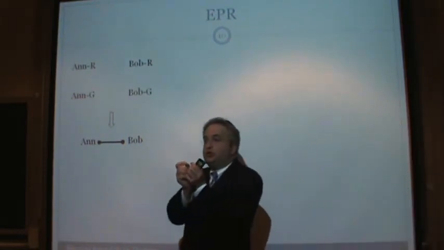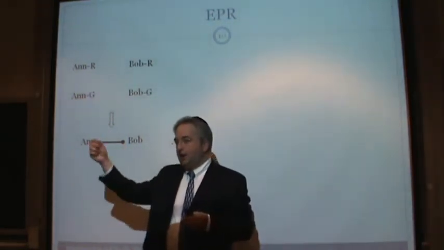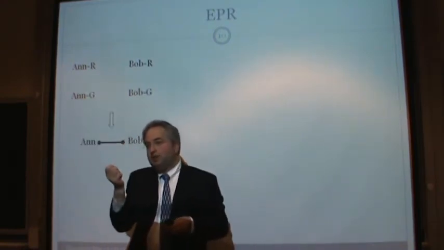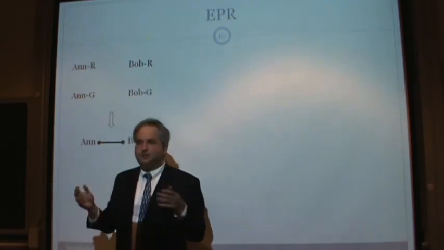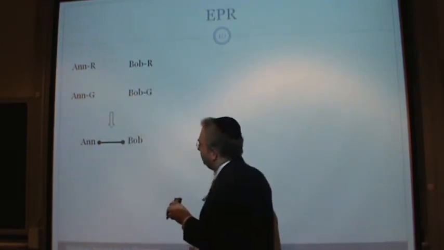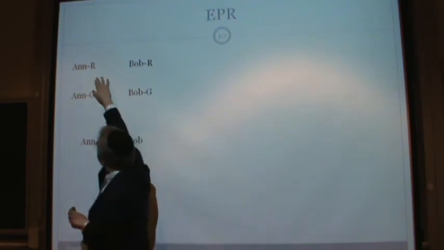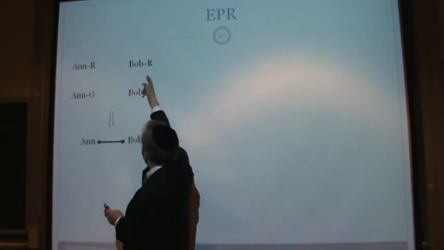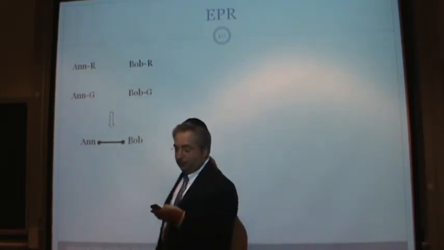Now, again, what you're doing is you send Anne a particle and you send Bob a particle, and you're measuring spin. Rather than saying things like spin up and spin down, we're going to say red and green. Throughout the rest of the talk, we're going to talk about red and green. So what possible things can happen? Well, Anne can measure red, Anne can measure green. Bob can measure red, Bob can measure green.